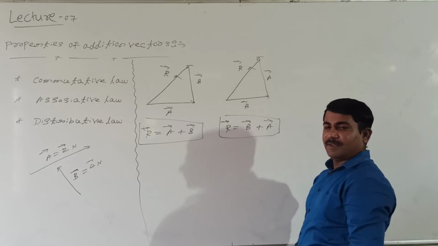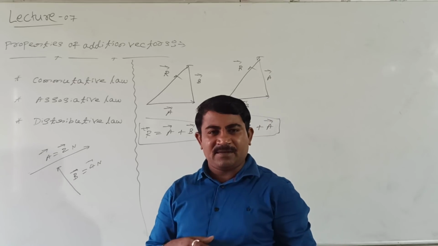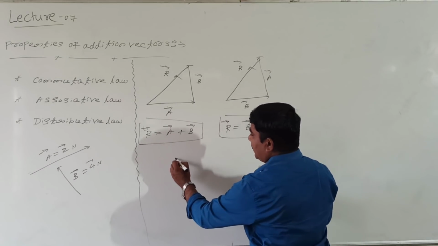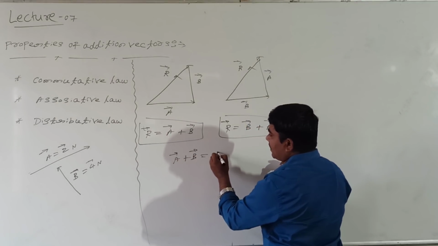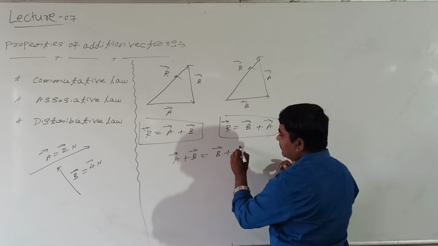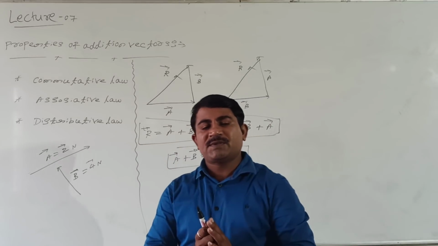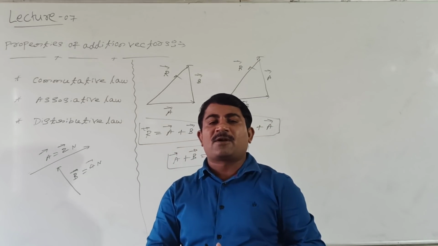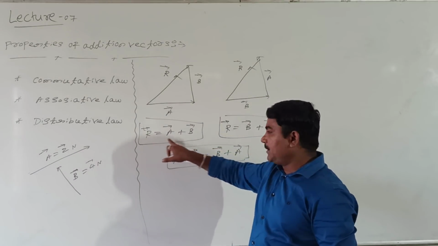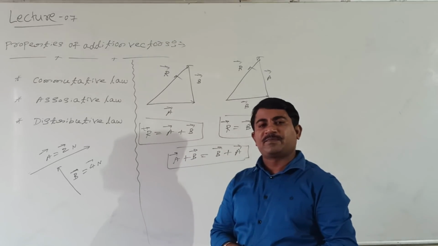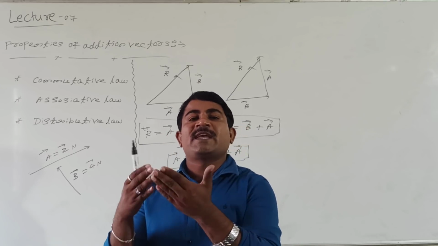From this one and this one, what are we getting? A plus B equal to B plus A. See here, how to write? Vector A plus vector B equal to vector B plus vector A. Are you following? What is the meaning of this? If we add the vectors in a different order, we will get the same resultant. Here R equal to A plus B, R is the resultant. Here R equal to B plus A is also the resultant. During addition of vectors, if we add in a different order, it gives the same resultant.